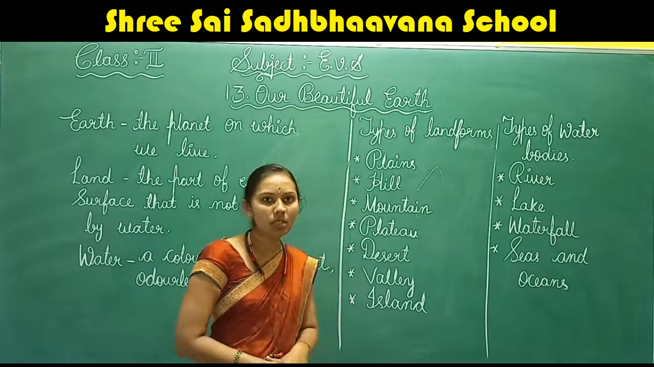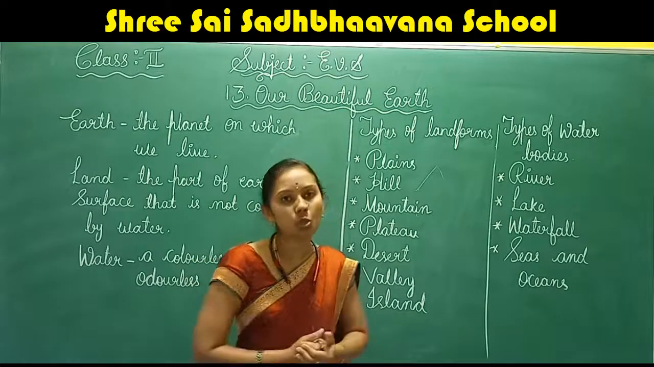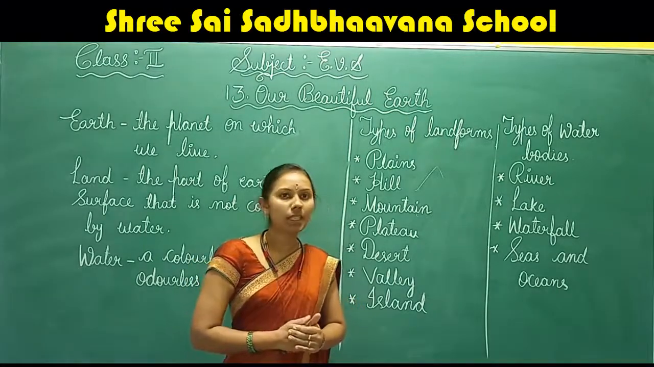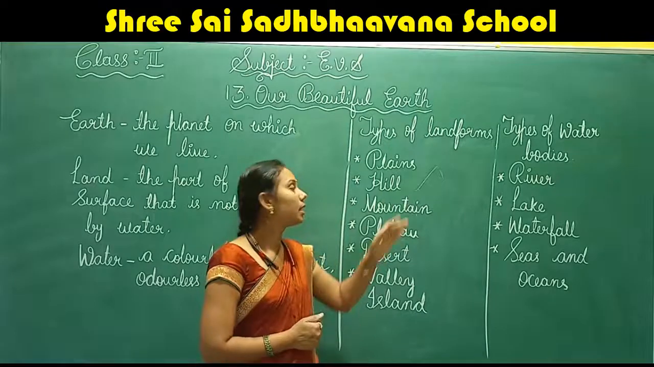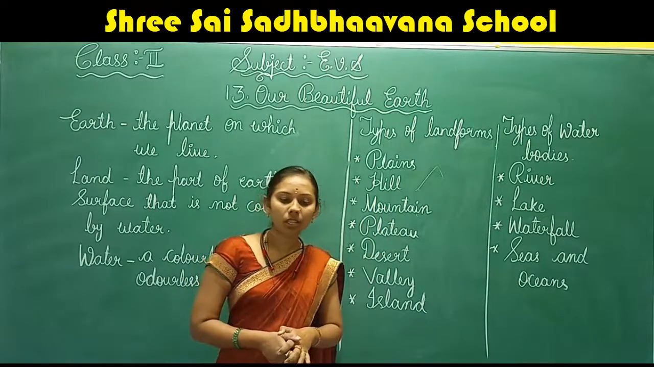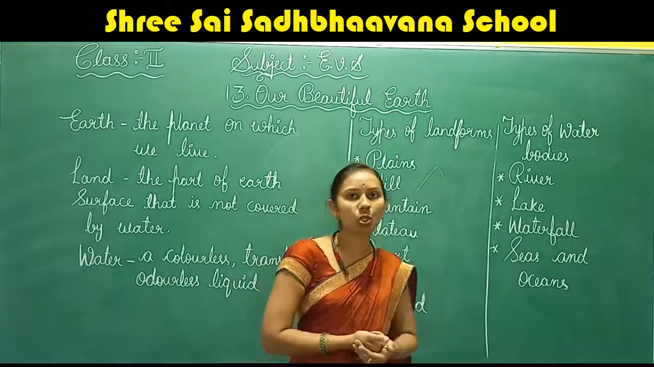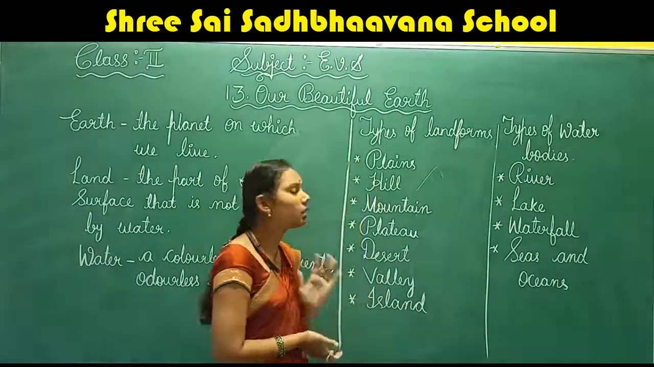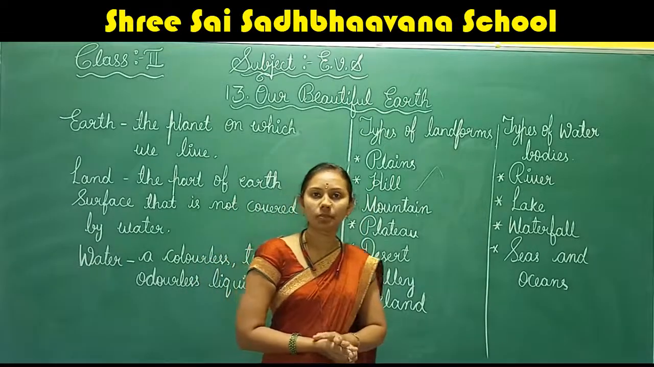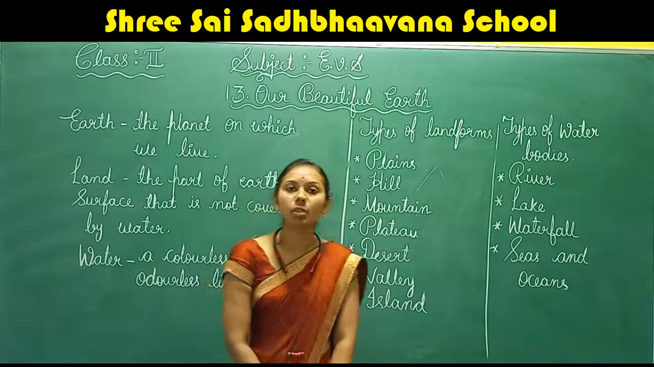Understood? What is a hill now? A high-level land with a pointed top is called a hill. It is made up of hard rocks, so it's very difficult to grow crops. Compared to the plains, hills are very cool. Right children? Understood? Now let us learn about the mountains.